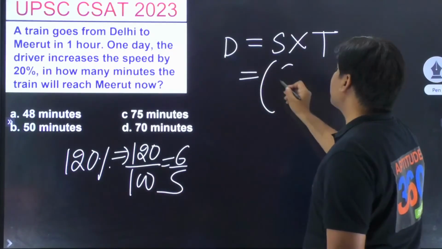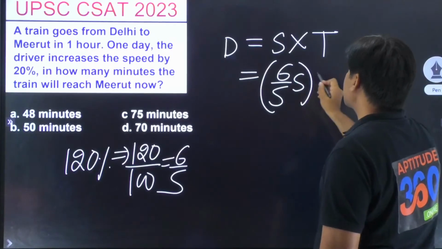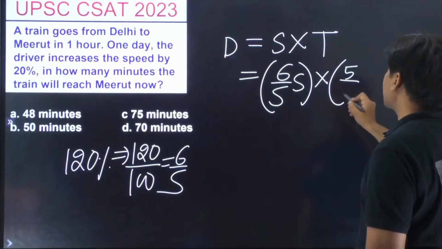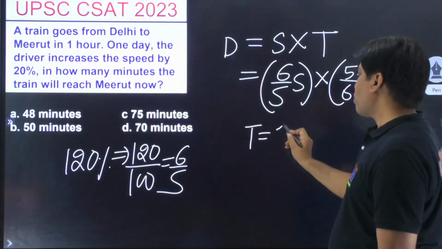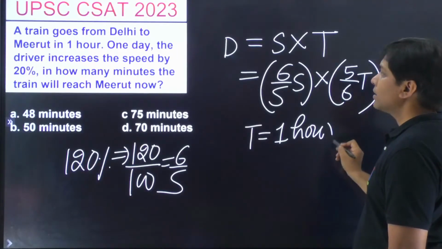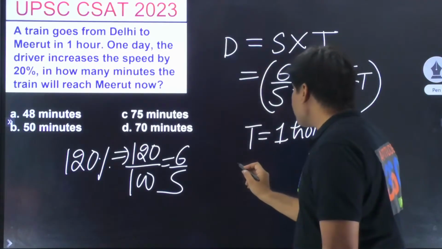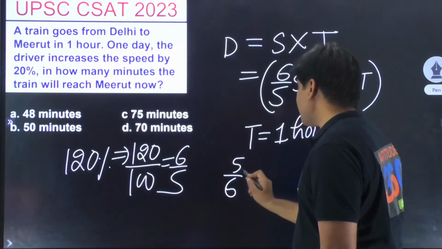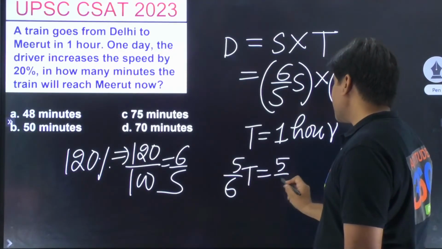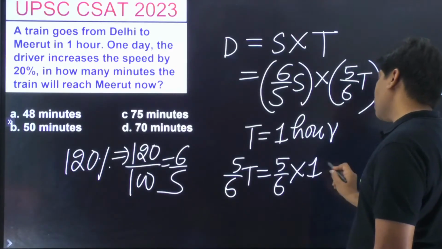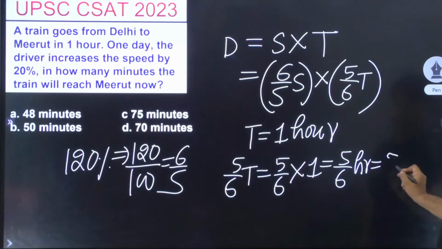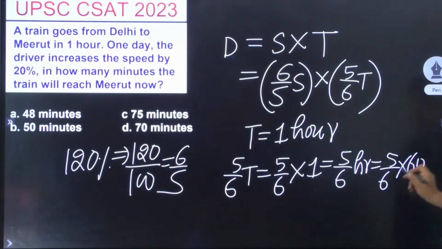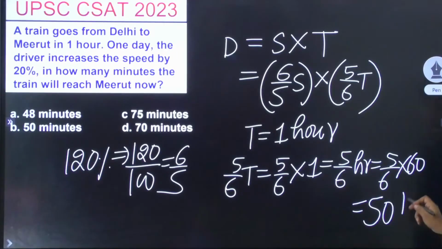And if it is 6 by 5s, you can pretty simple आपके लिए है क्या निकलना? 5 by 6t. So पहले का time t कितना था? T was 1 hour, isn't it? That is what the problem says. So 5 by 6t becomes how much? 5 by 6 into 1, which is 5 by 6 hours. 5 by 6 hours को मिनट में कन्वर्ट करना है तो क्या करेंगे? 60 से मल्टीप्लाई कर देंगे and answer will come out as 50 minutes. Are you getting this?